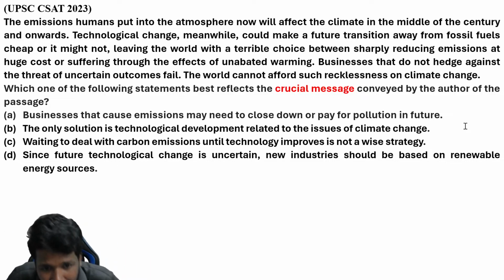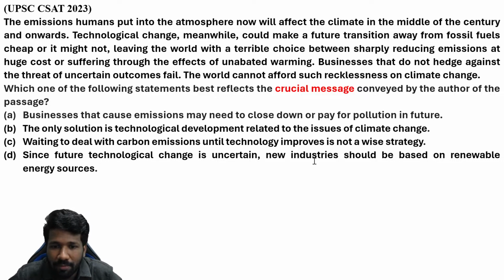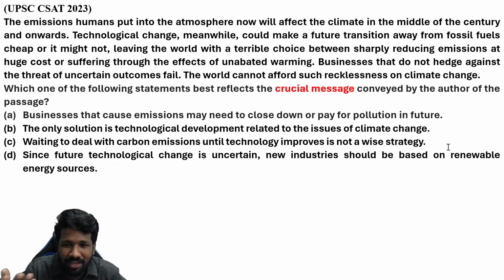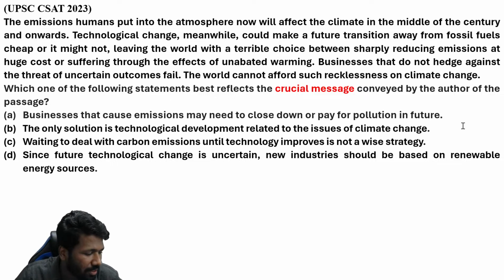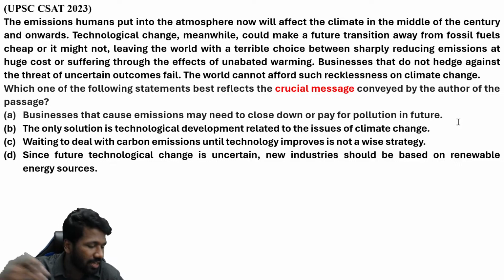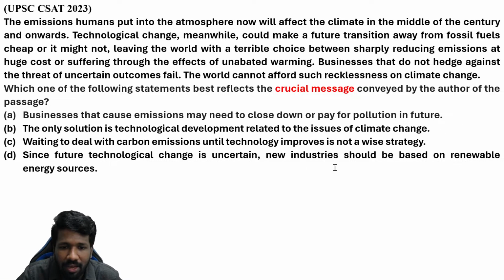Now with the options, you have to eliminate which option may not be the correct one. Businesses that cause emissions may need to close down or pay for pollution in future. Again, that is a solution. Maybe that solution can help. But maybe we can say that is a superficial solution also, because shutting all businesses that cause emissions is not a good thing at all. But paying for pollution, that is a good suggestion. But that is again a solution, that is not a message conveyed in the passage. The message conveyed in the passage is the problem that can happen if we don't check the emissions that are happening now. So option A can be eliminated due to that.